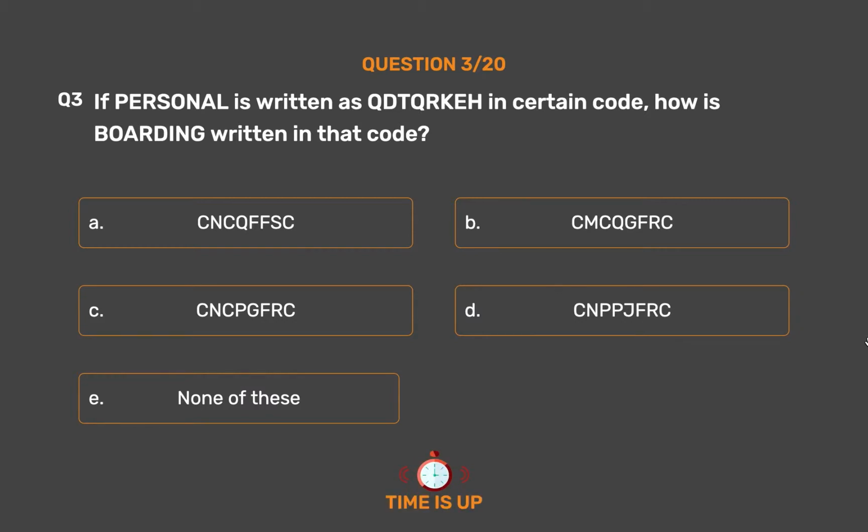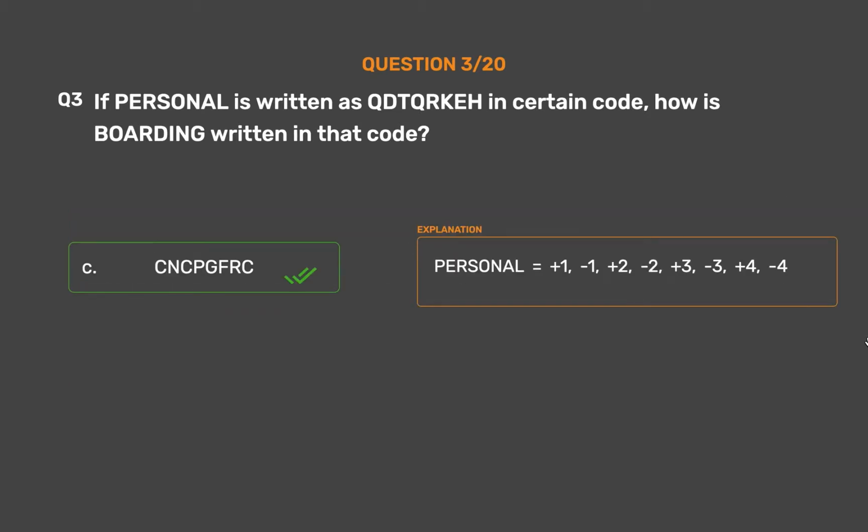The correct answer is Option C. CNCPGFRC. Personal equals +1, -1, +2, -2, +3, -3, +4, -4.